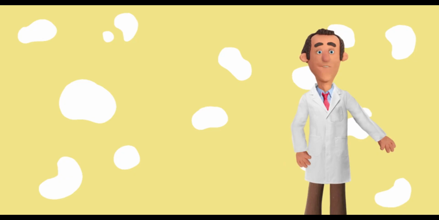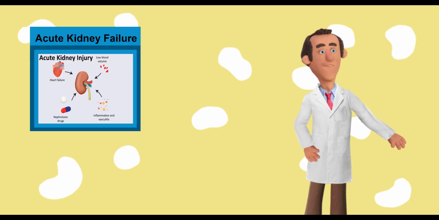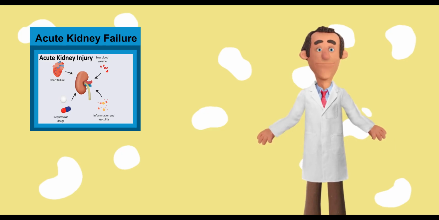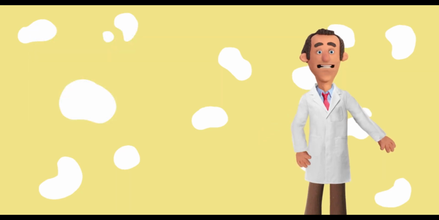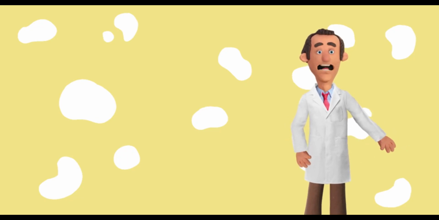pressure, chronic infections, or inherited conditions like polycystic kidney disease. Acute kidney failure, AKF, also known as acute renal failure, occurs when the kidneys suddenly lose their ability to filter waste, regulate fluids, and balance electrolytes. It can develop within hours or days and is often reversible if treated promptly. Below are the main causes of acute kidney failure, categorized based on the site of dysfunction.